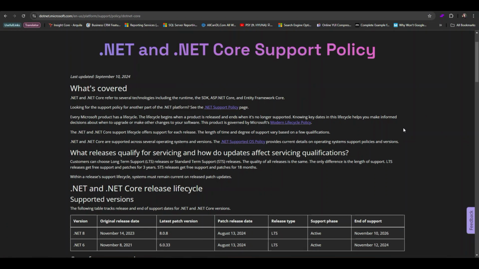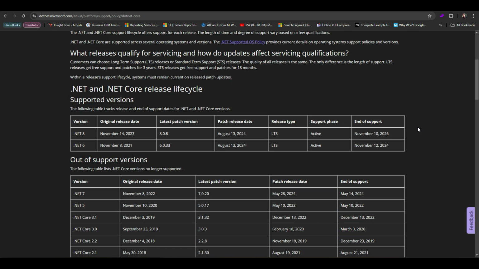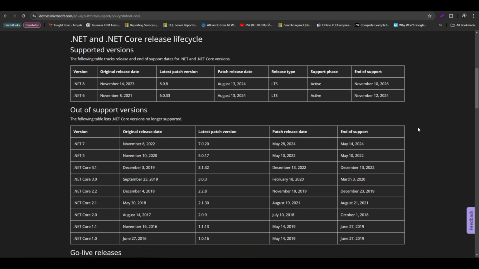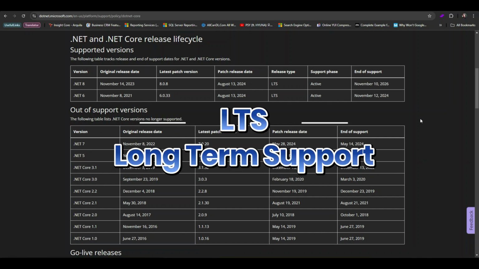Next up, let's talk about the versioning of .NET based on the .NET Core support policy. If you are new to .NET or just curious about how Microsoft handles their releases, this will clear things up for you. The versioning of .NET plays a crucial role in how developers approach building, maintaining, and upgrading their applications. Microsoft uses two main types of releases in the .NET ecosystem: LTS, or long-term support releases.